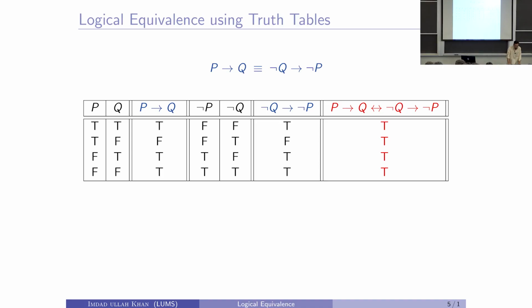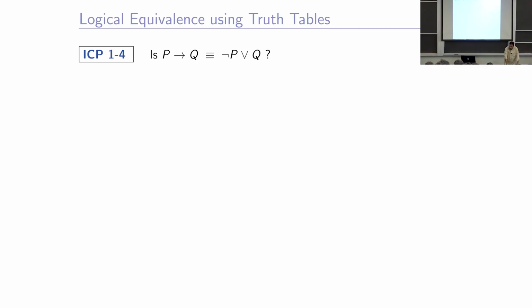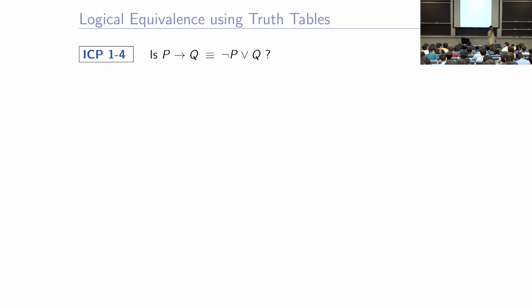rephrasing of each other. Okay, here is one: p implies q is equivalent to not p or q. Look at this statement. In the last session I said that p implies q, the if-then circuit, is a derived circuit. Our fundamental compounding operations are negation (not), disjunction (or) and conjunction (and). These three are the fundamental ones. Everything else is derived from them, right?